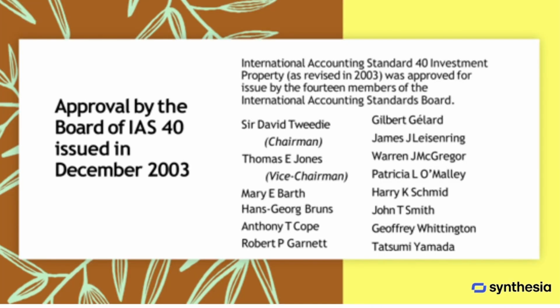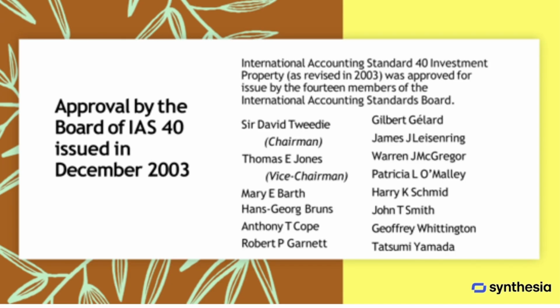The revised version of IAS 40, Investment Property, issued in December 2003, was approved by the International Accounting Standards Board, IASB. The 14 members of the IASB who approved the standard at that time included Sir David Tweedie, Thomas E. Jones, Mary E. Barth, Hans-Georg Bruns, Anthony T. Cope, Robert P. Garnett, Gilbert Gélard, James J. Leisenring, Warren J. McGregor, Patricia L. O'Malley, Harry K. Schmid, John T. Smith, Geoffrey Whittington, Tatsumi Yamada.